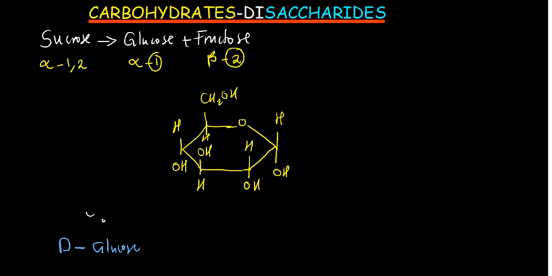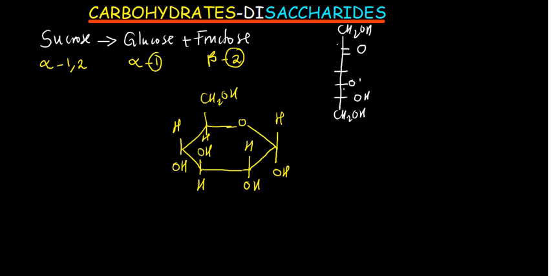Now we are also supposed to have beta fructose. Let me first draw a fructose molecule and we see how we get the ring structure. At the end we have CH2OH, and also at the other end we have CH2OH. At carbon number 2, that's where we have a functional group. Then we have 3 carbons here, 4, 5, 6. It is much the same as glucose, but all that differs is that carbon number 2 has the functional group.